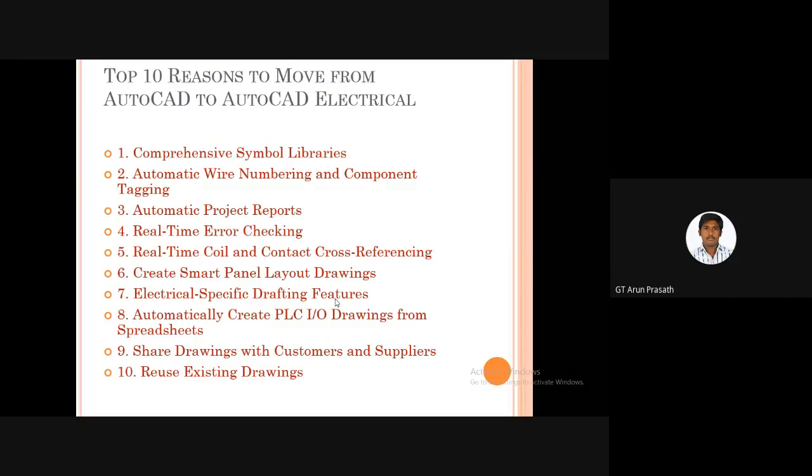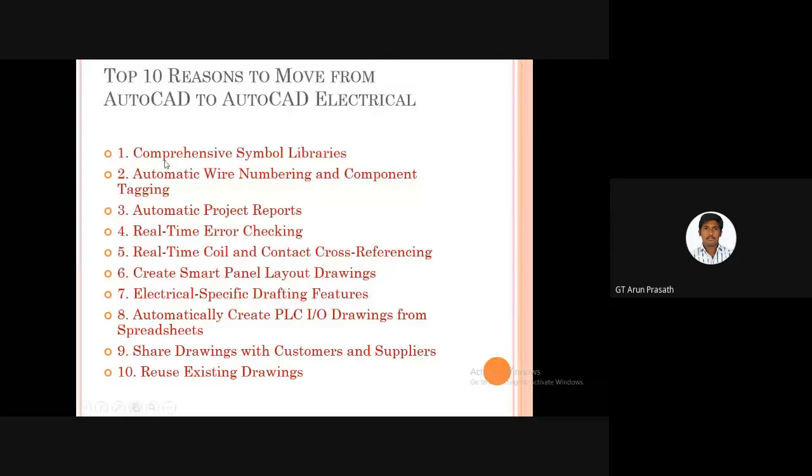So far we have seen about AutoCAD. AutoCAD is a base for AutoCAD Electrical, and now we are moving to AutoCAD Electrical. As a base for AutoCAD Electrical, we have to know the options we used in AutoCAD. Here are the top 10 reasons to move from AutoCAD to AutoCAD Electrical. The first one is comprehensive symbol libraries. We can easily pick the comprehensive symbols used there in the libraries.